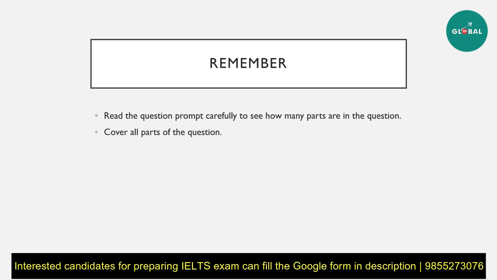The next part is cover all parts of the question. Do not leave anything out. As I said, do not add anything extra, but that also means you cannot leave anything out. If they're asking you two different questions, one for causes, one for solutions, they want your essay to be divided 50-50. 50% of it should cover causes and 50% of it should be about solutions.